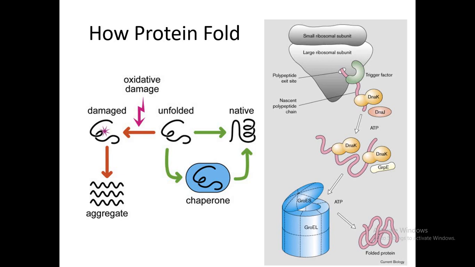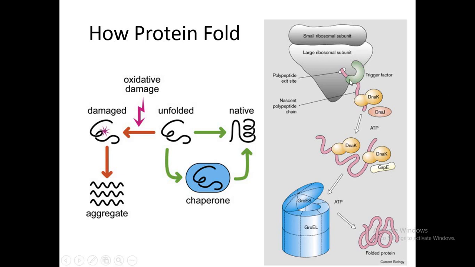DNA has the sequence of nucleotides that is transcribed into messenger RNA, and then the messenger RNA is read by the ribosome, which adds the corresponding amino acids, and these amino acids join via peptide bonds and make a polypeptide chain.